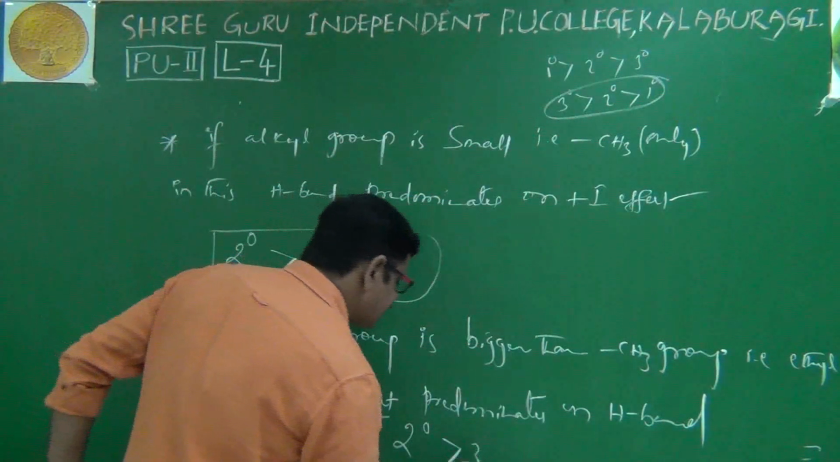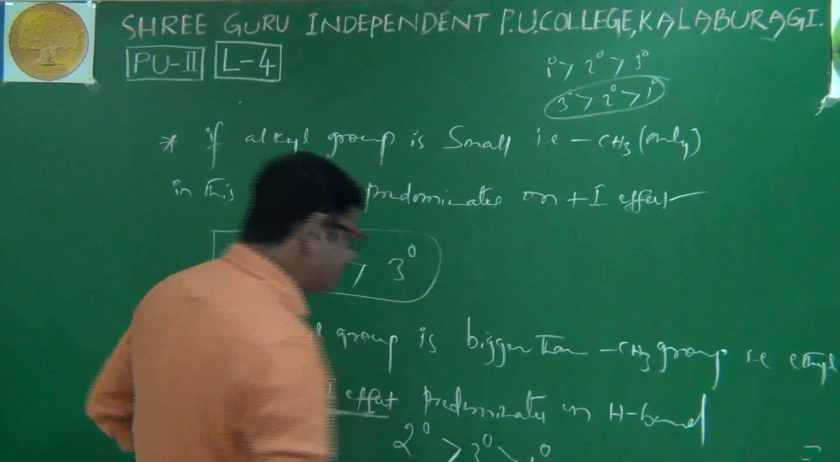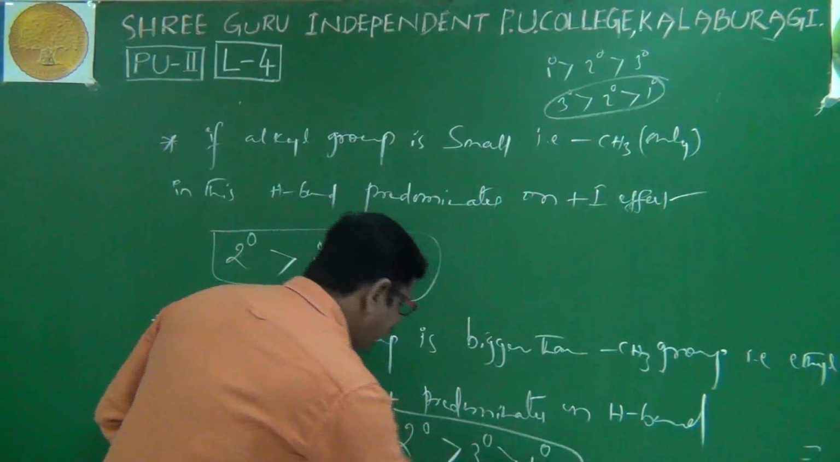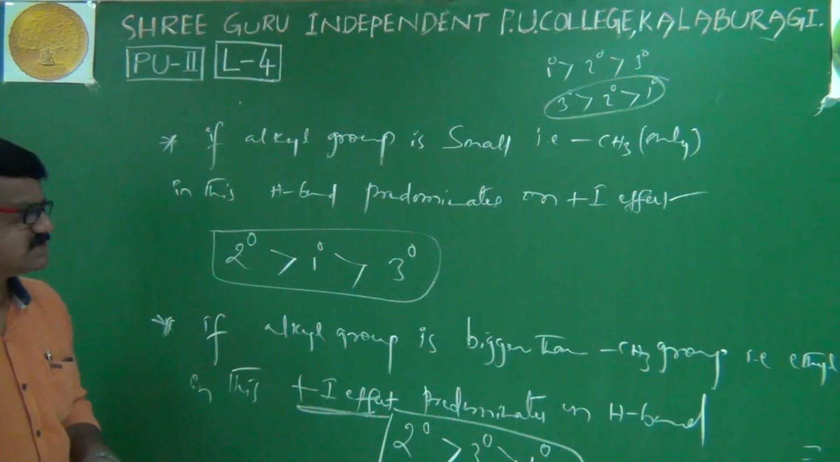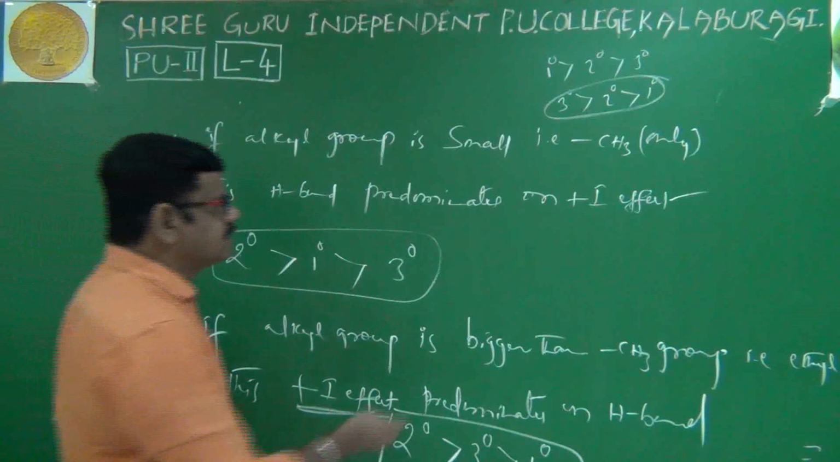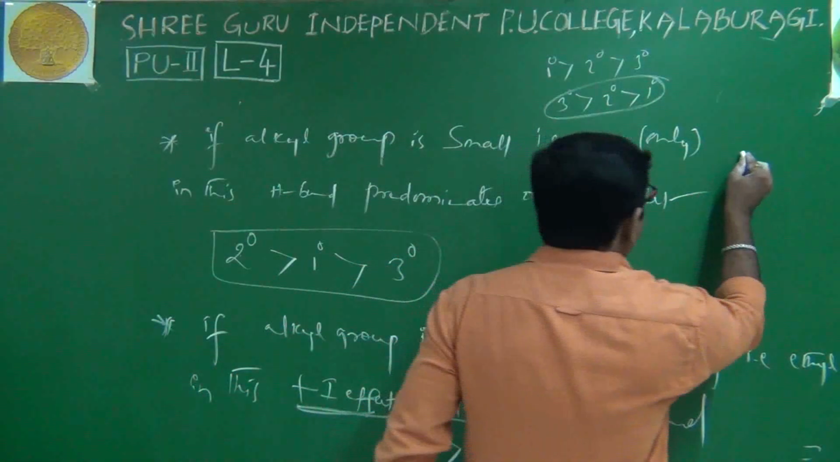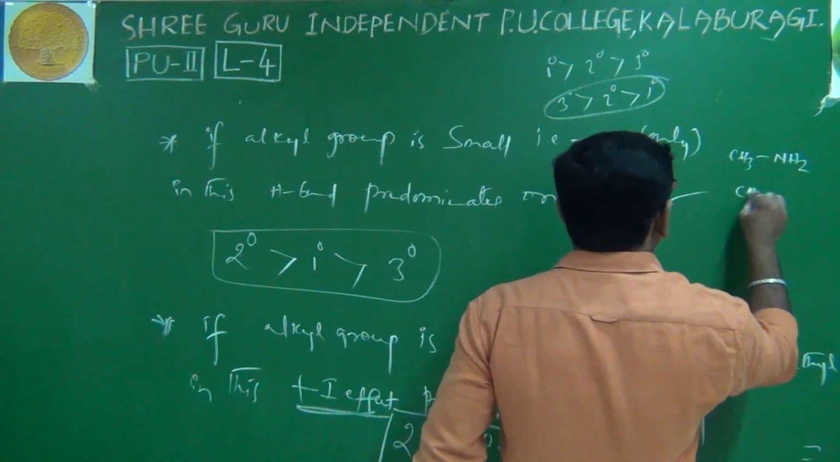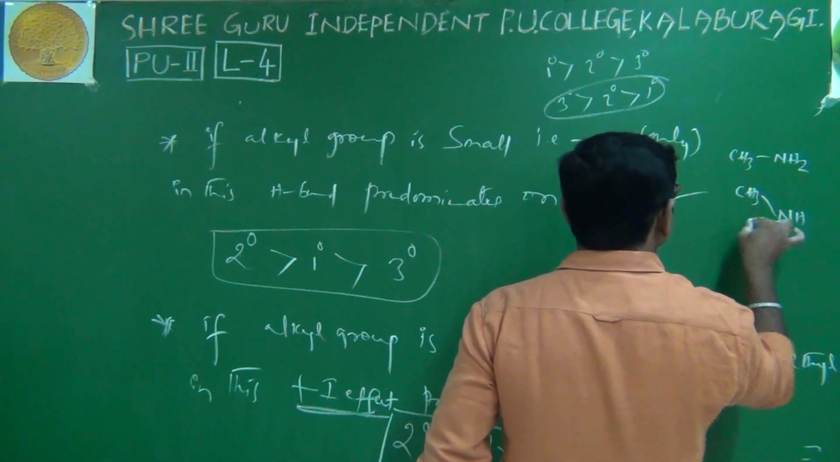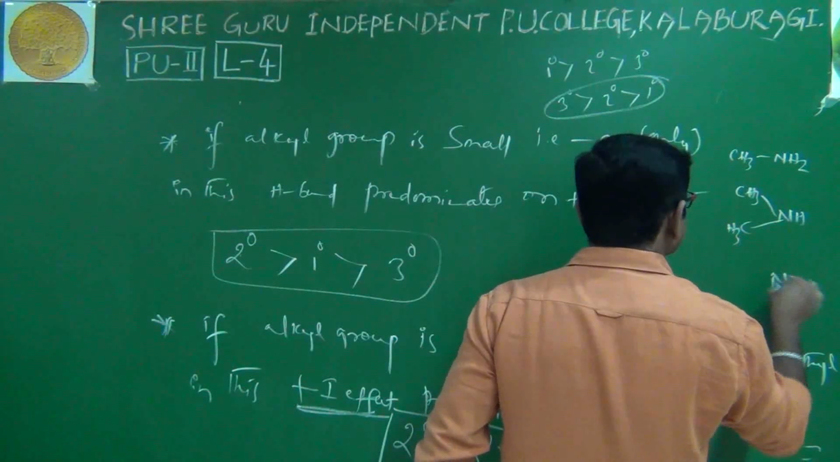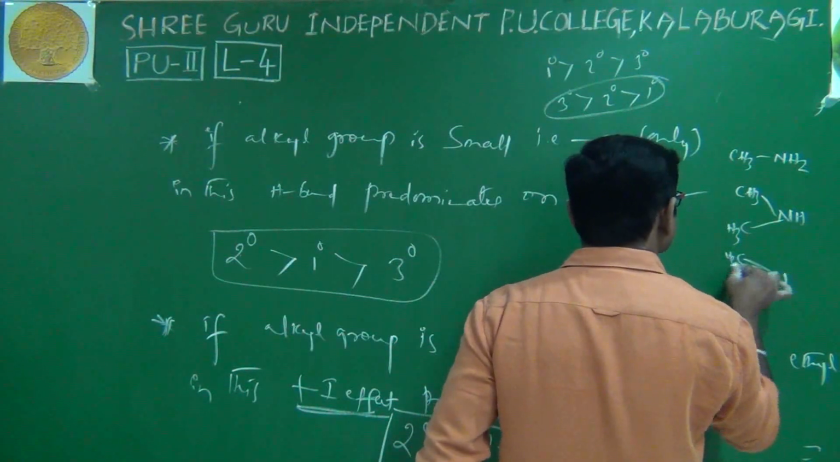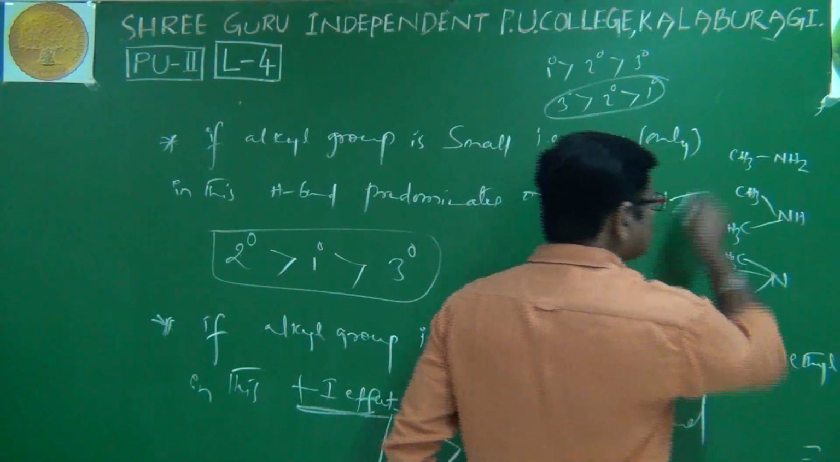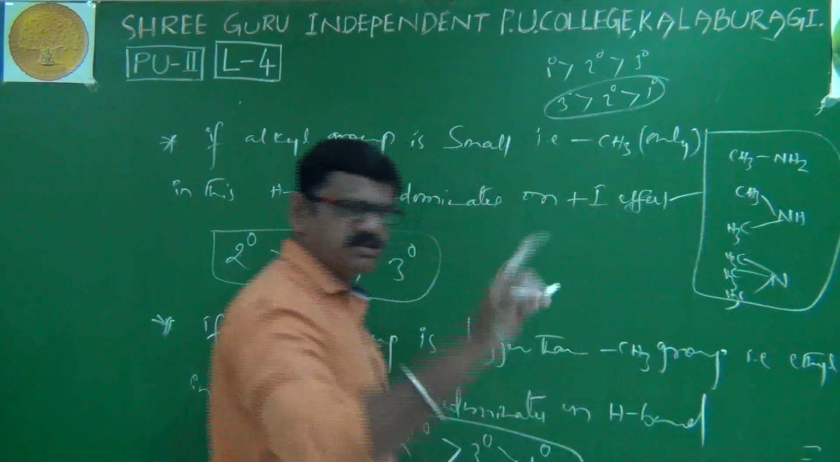Therefore, after secondary we will write tertiary, then the primary. This is our order. That's why, for example, suppose I take primary amine, methylamine, secondary amine, dimethylamine, and tertiary amine, trimethylamine. Suppose exclusively the methyl group is present.